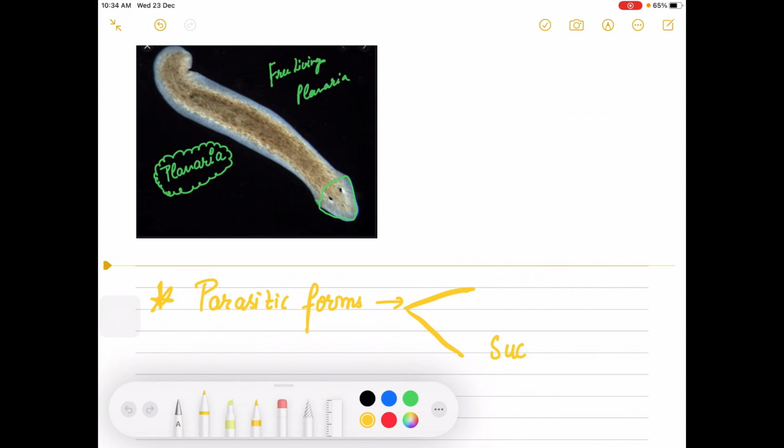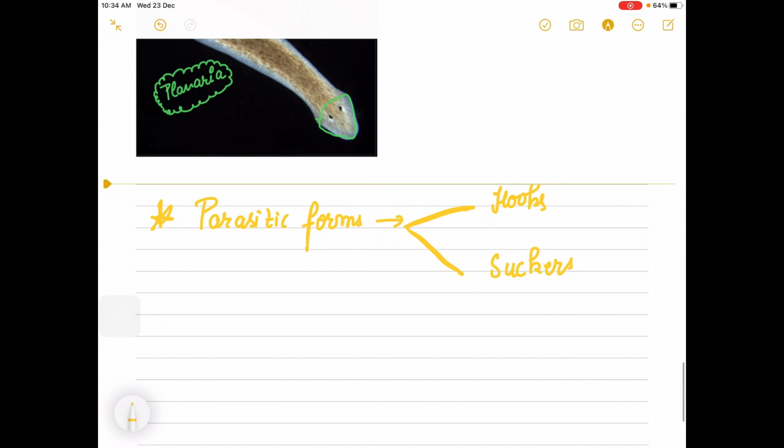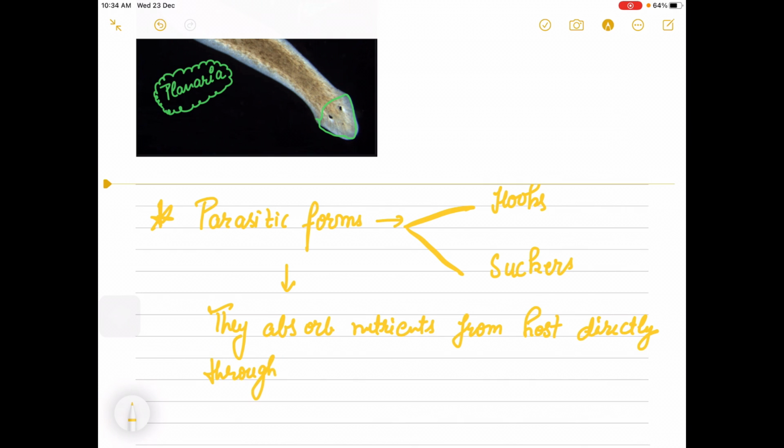In parasitic forms, hooks and suckers are observed. Why do they need hooks and suckers? Because they absorb nutrients from the host directly through their body surface. So they need hooks and suckers, which help them in the absorption of nutrients from the host.